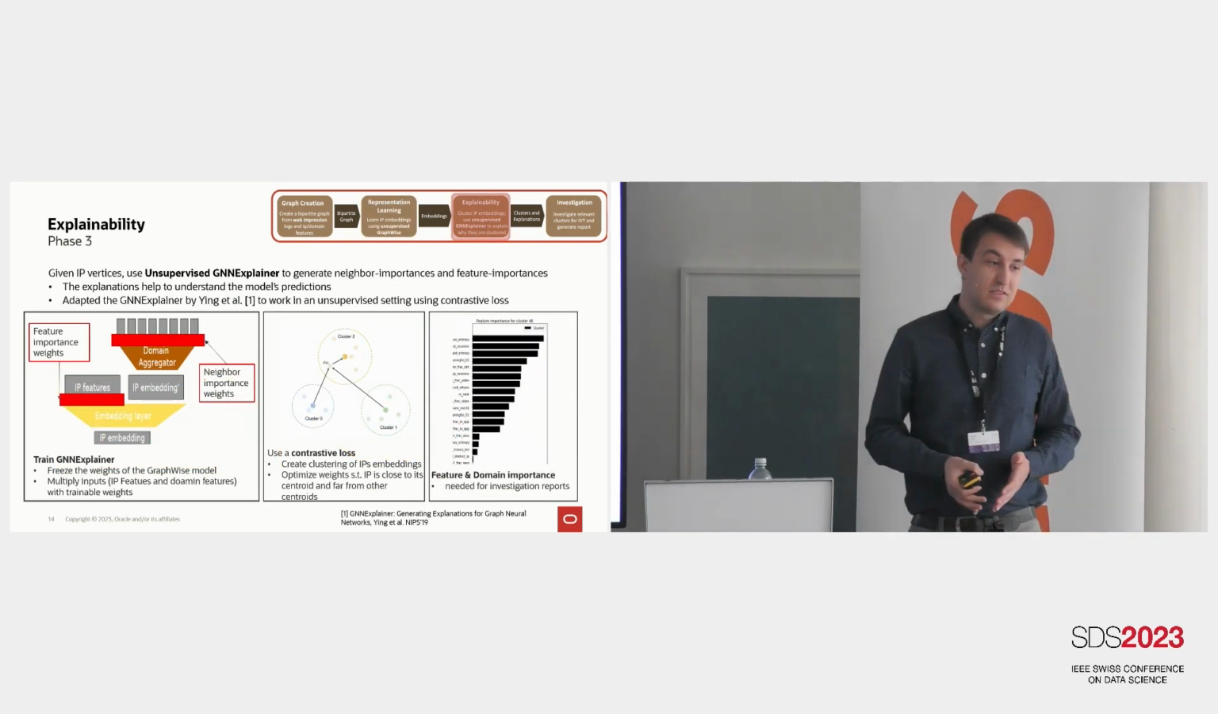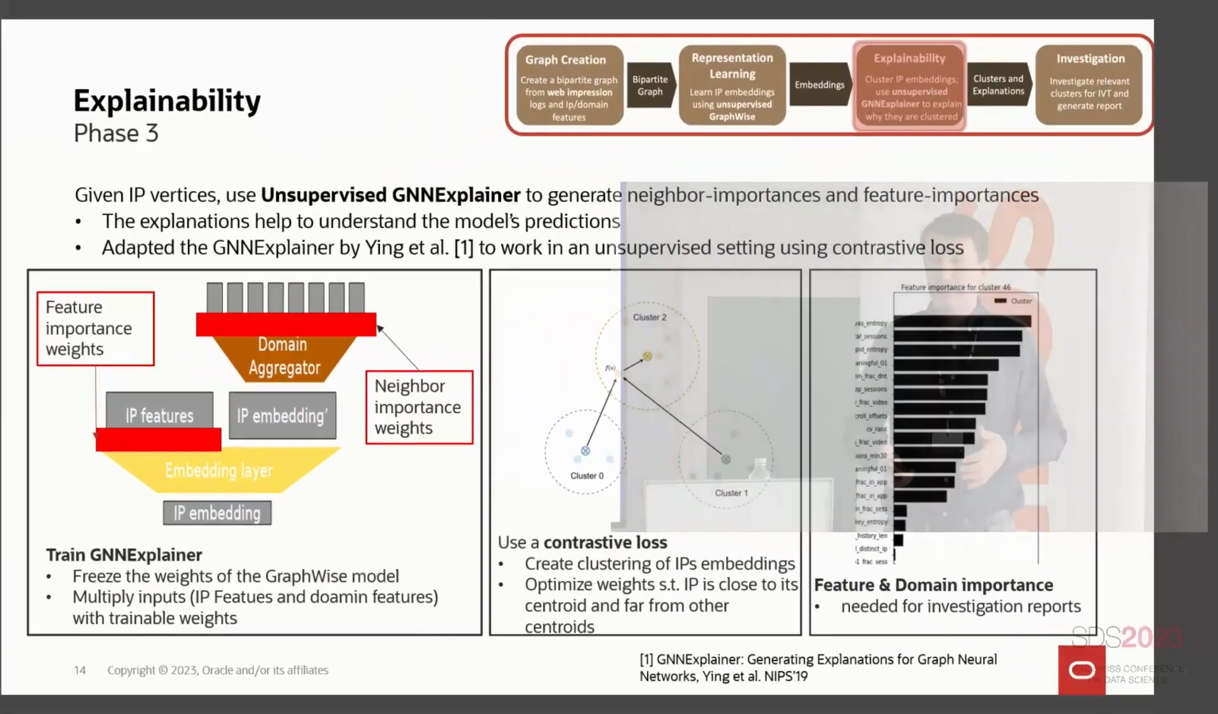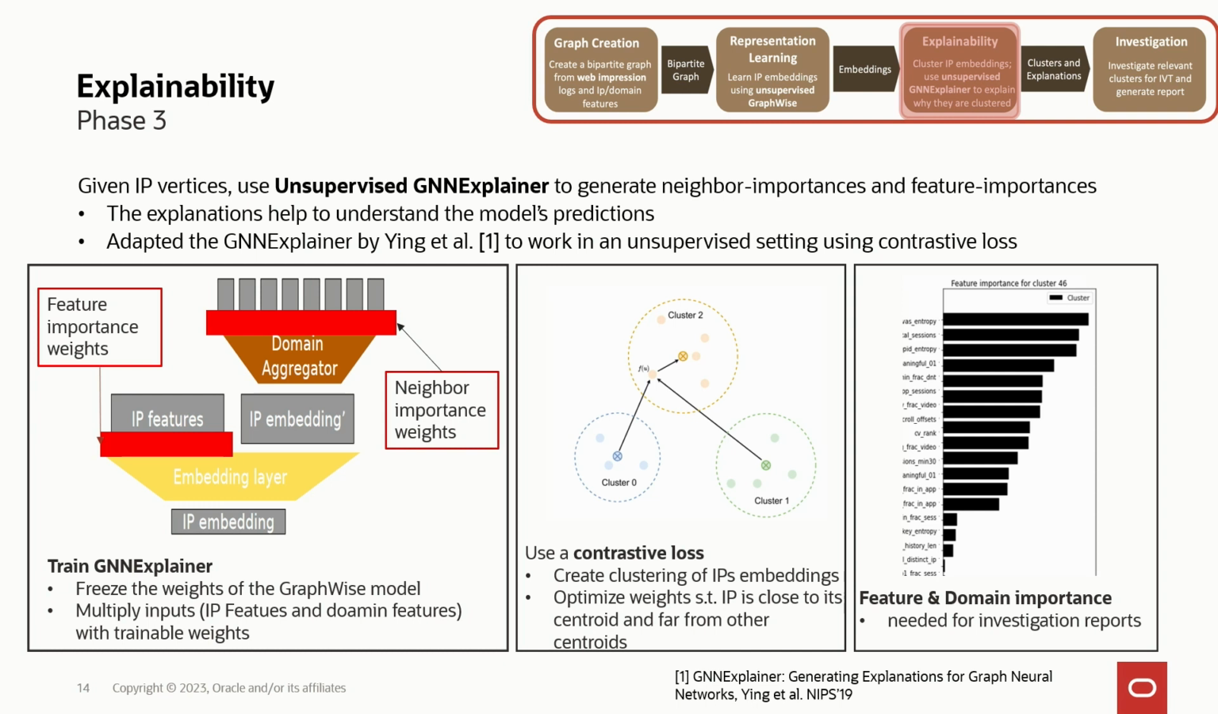Okay, so we have now these clusters, but we don't really know what these clusters are about. Why was an embedding created as it was? It's not really that clear. So this is why we have this GNN explainer module that we can add on top of this unsupervised graph machine learning model that I mentioned before. And what this one does, it creates importance scores of the most influential neighbors and the most influential features that were involved in the computation of this IP embedding.